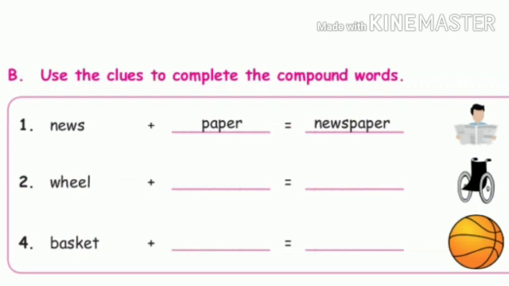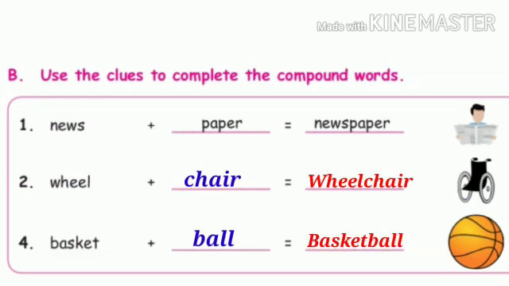See the second one. The first word is wheel. See the picture, chair. So, wheel plus chair. What is the correct answer? Wheelchair. Wheelchair is the compound word. Next one, basket. The first word is basket. See the picture? The picture is a ball. So, basket plus ball is a basketball. So, the basketball is the compound word.